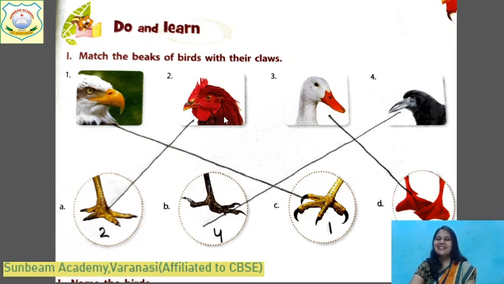This is a hen, and it has what type of claws? These are scratching claws. Match 2 with A. Okay? And this is a duck. Special type of beak, a flat beak, having a comb-like edge and a small hole.